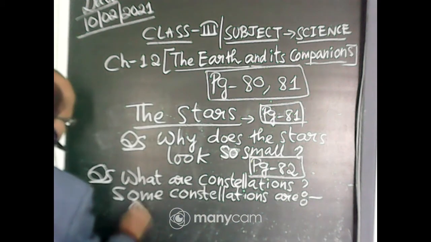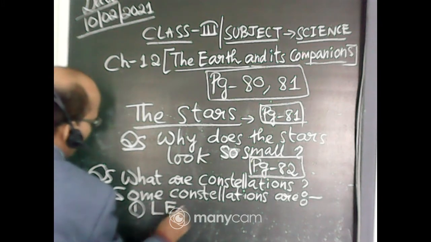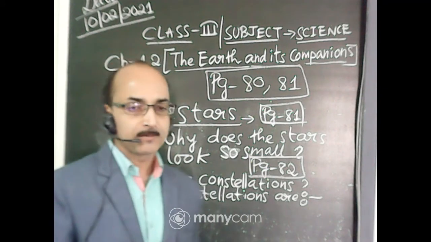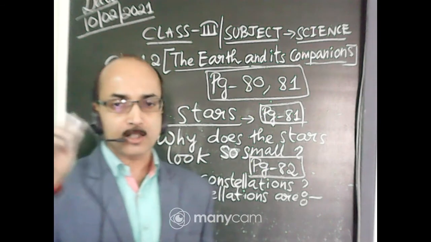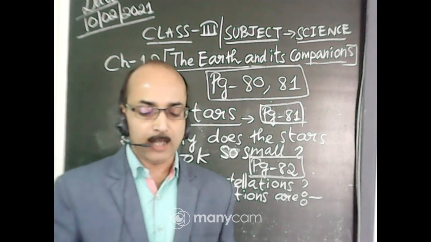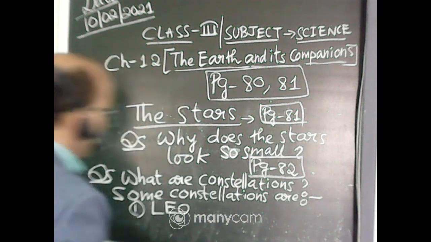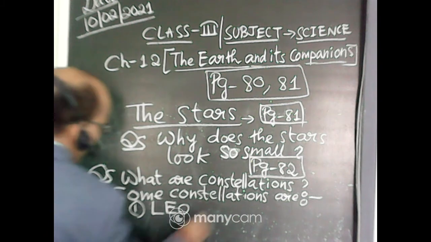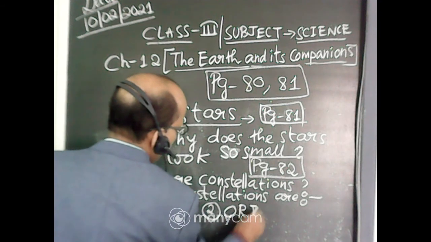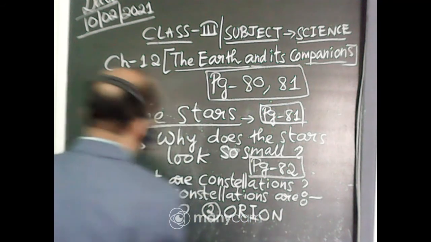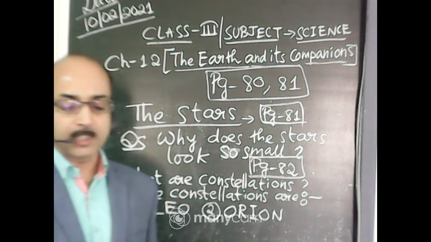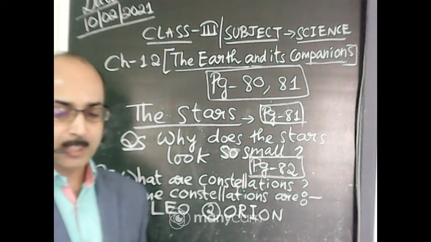Number one, Leo. Leo means the shape of a lion. When you join these stars, you can form the lion. Number two is Orion. Orion means hunter. When you join the stars, they form the shape of a hunter.